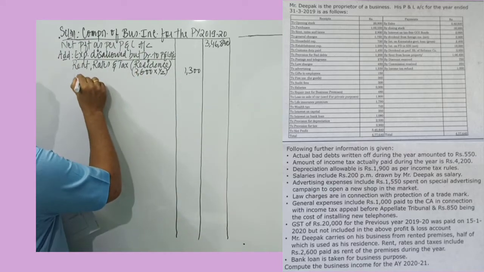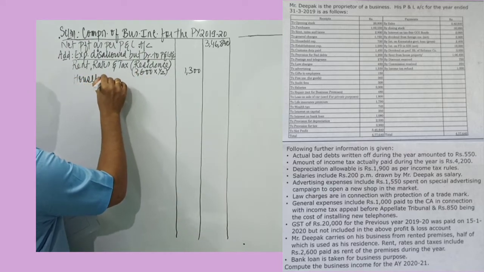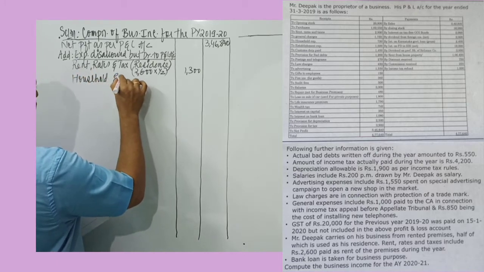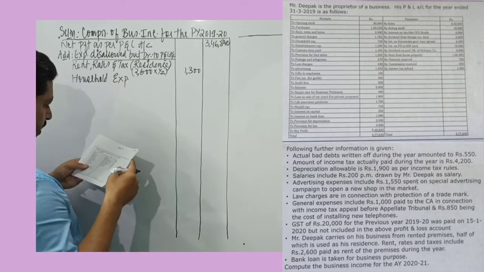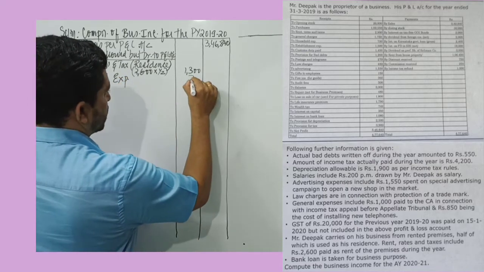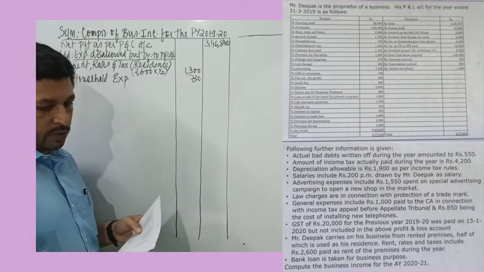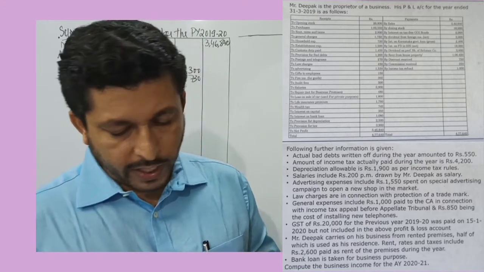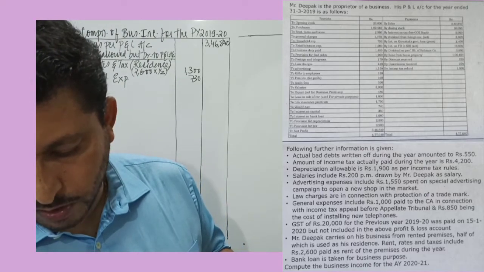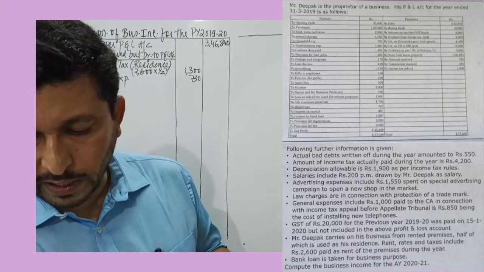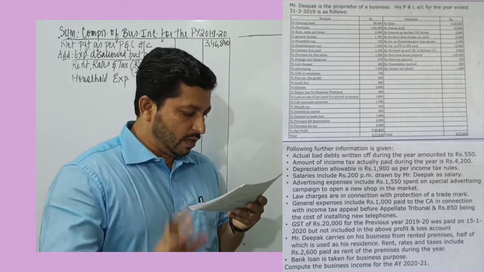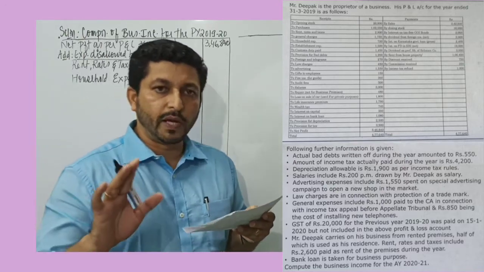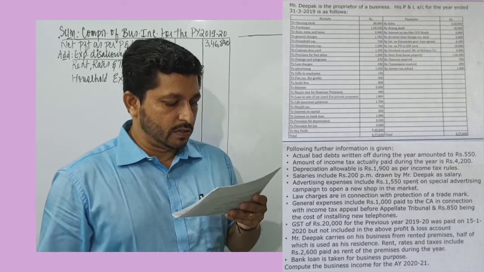Then we talk about household expenses. Household expenses is not a business expense. So that amount will be added back to profit. So household expenses is 730 rupees. Next item is establishment expenses, and definitely establishment expenses is a business expense. So that is allowed. Then we have customs duty paid. Customs duty paid is a normal business expense.